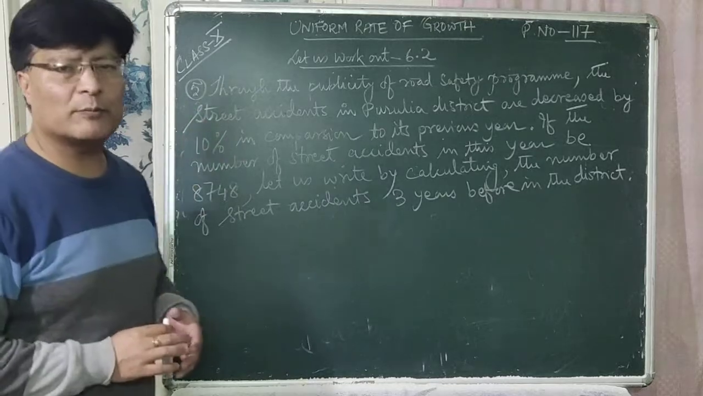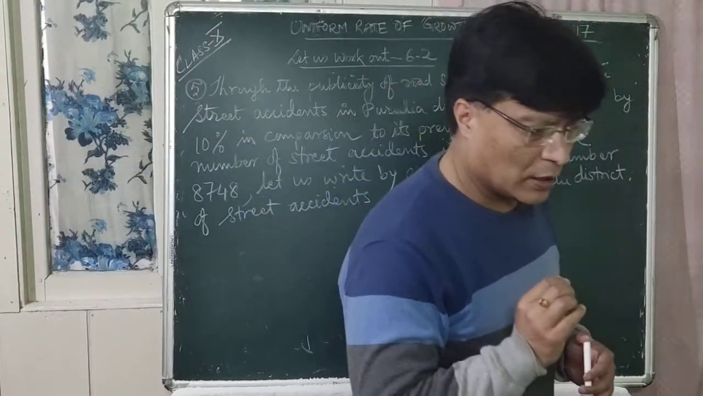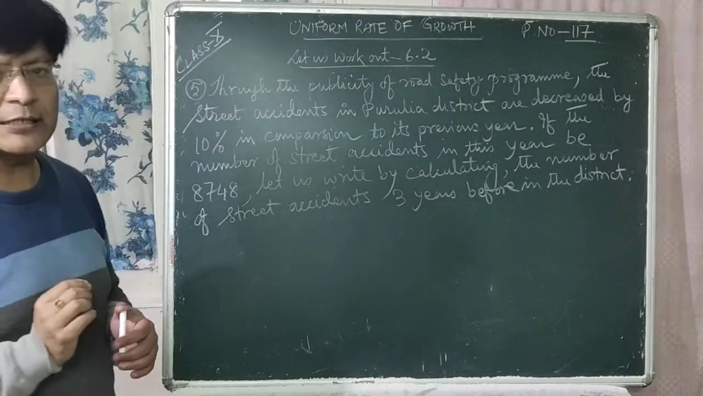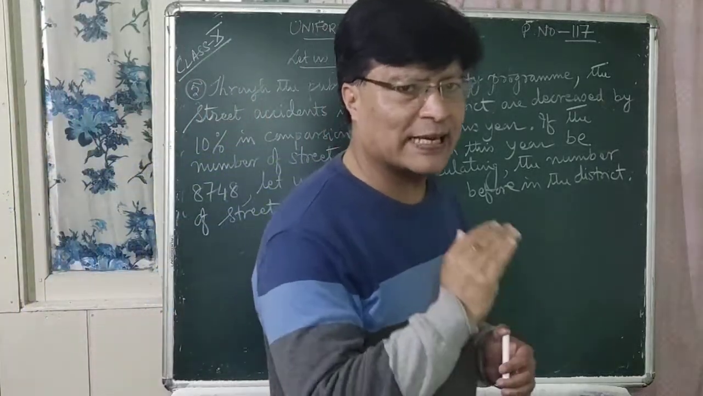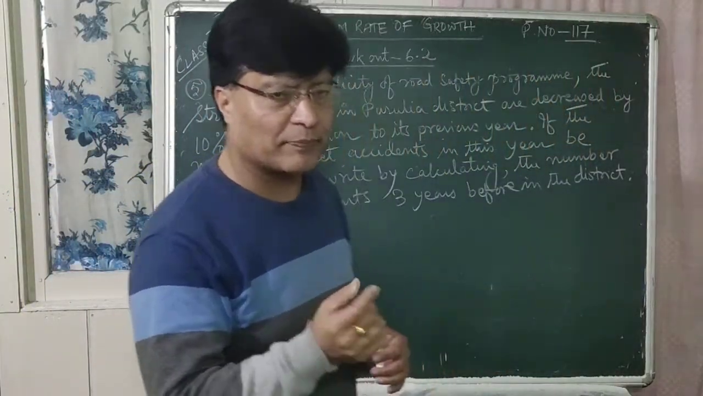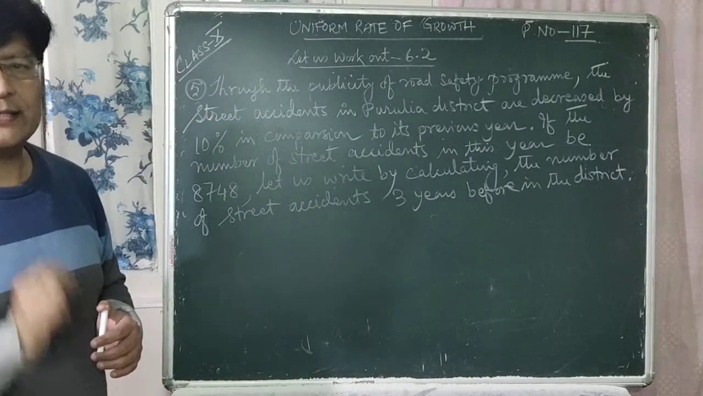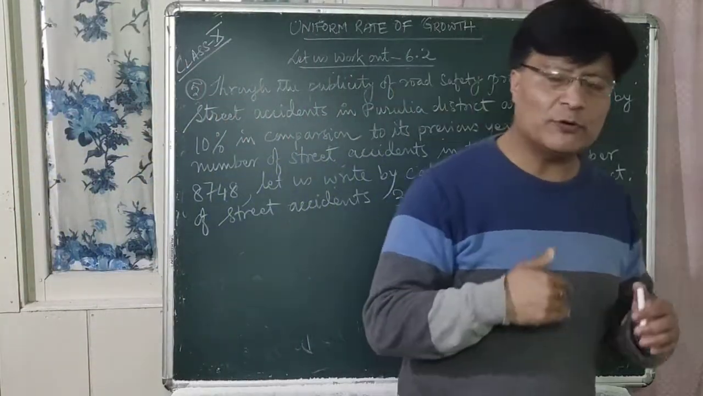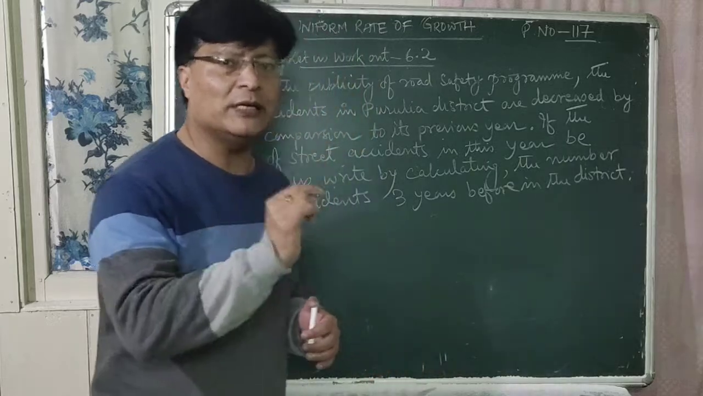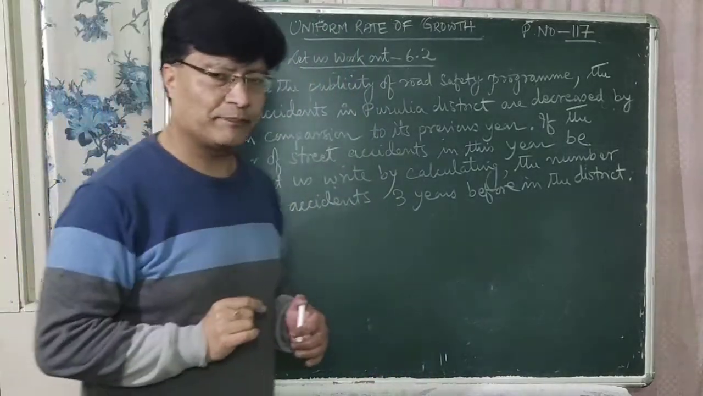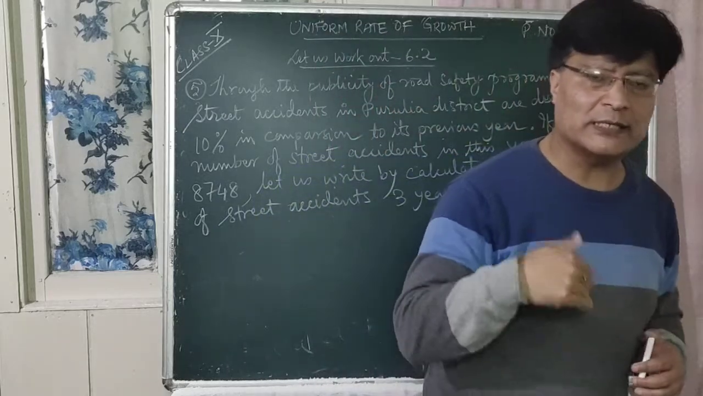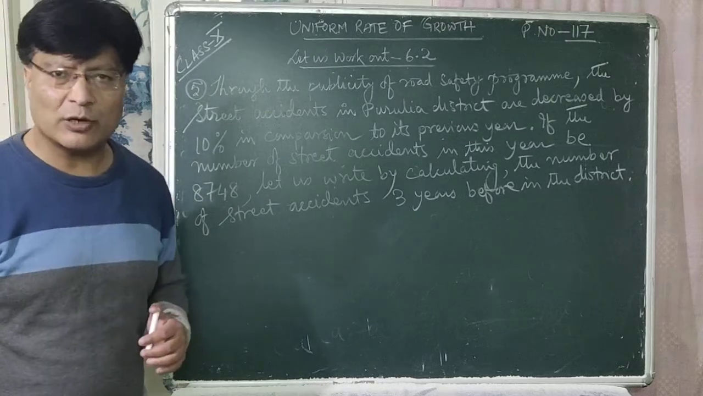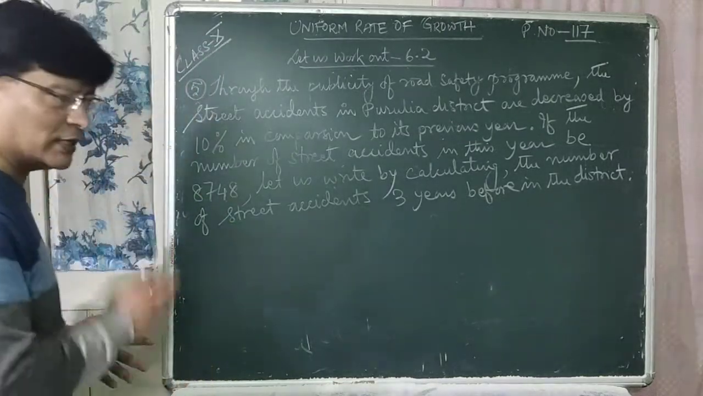Okay, फेरि पनि म बुझाउने चेष्टा गर्दैछु. Due to the road safety program, the number of street accidents in Purulia district are decreased by 10% every year in comparison to the previous years. Now, the number of road accidents in the present year is 8,748. So you have to find out the number of street accidents 3 years before in this district. त्यो district मा 3 वर्ष पछाडि चाहिँ कति रोड एक्सिडेन्ट भएको थियो त्यो निकाल्नु पर्छ. Is the question clear to all of you? So okay, we'll start the solution now.